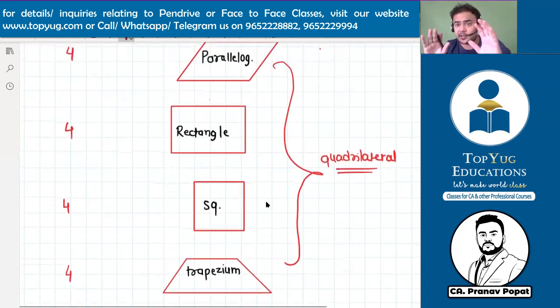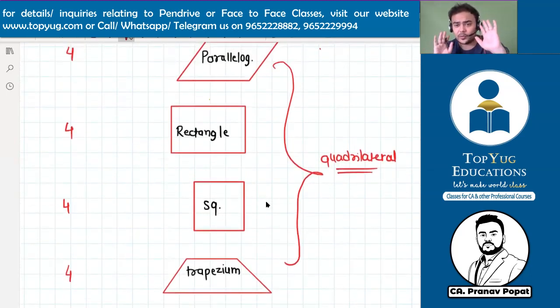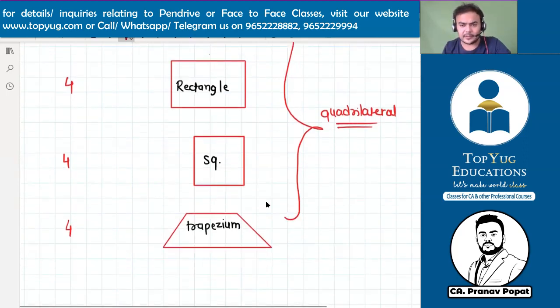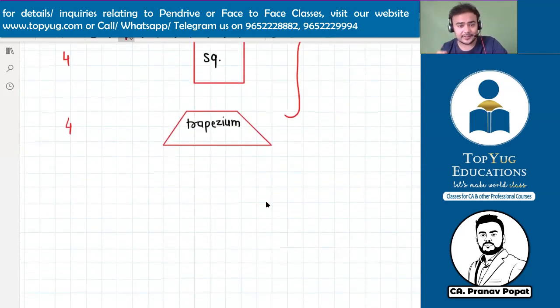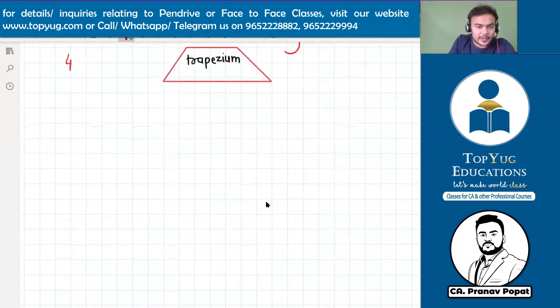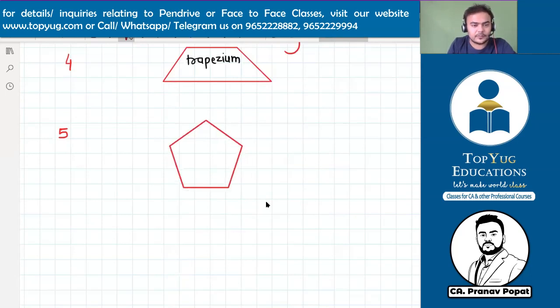Everything is clear till this part? Should we proceed now? Yes. Perfect. You all know this. That's why you are firing the answers like anything. No problem. Now 5-sided. Let's make a 5-sided diagram. This is a 5-sided diagram.